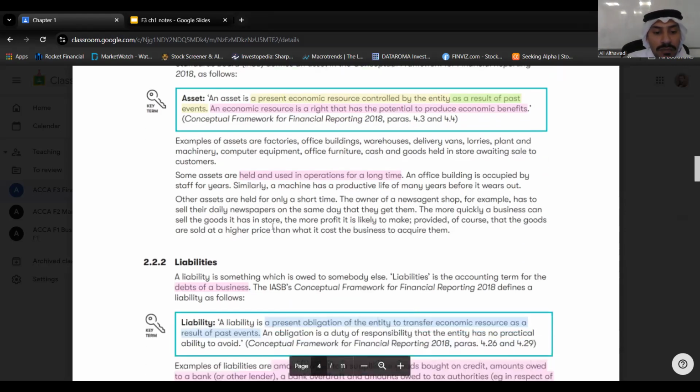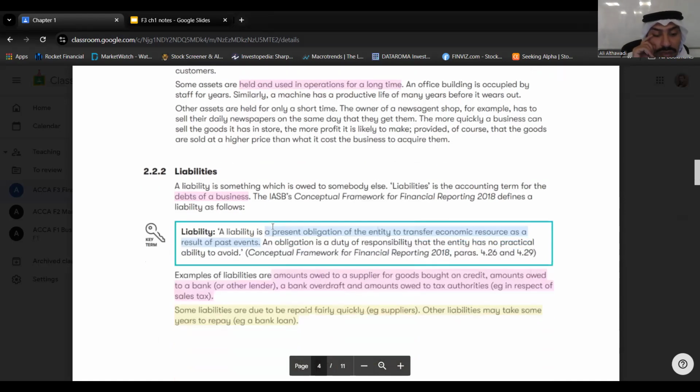Okay. Now, liabilities. Now, again, you will go with the definition of the book. Liability is a present obligation of entity to transfer economic resources as a result of past event. We took a loan, so we can purchase machines. Okay, we took a loan, so we can purchase a machine. Now we are liable. We have a liability to pay that loan back. Okay, with interest.